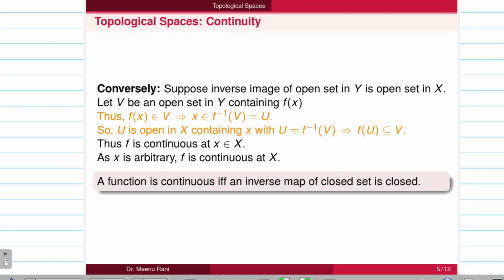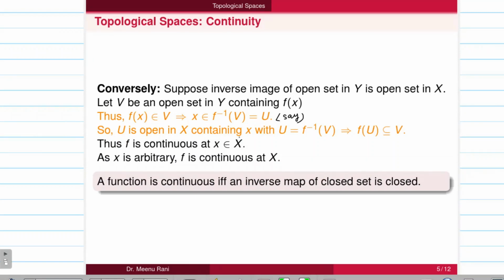Now V is an open set that is containing f of x. So f of x belongs to V, which further implies x belongs to f inverse V. Now V is an open set in Y and it is given that its pre-image is also open in X. We can call this f inverse V as U. So U is an open set in X which is containing x, with U equal to f inverse V, which further implies f of U is contained in V.